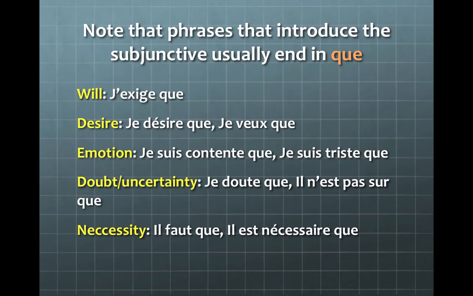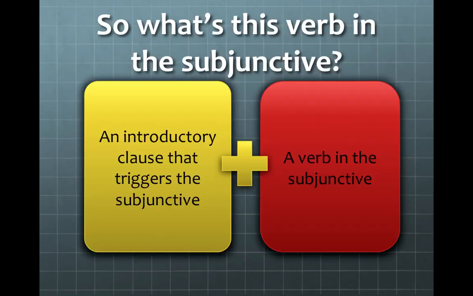Now, you've probably figured it out by now. The phrases that introduce the subjunctive usually end in que. Feel free to push pause in order to take a look at these phrases that end in que. Remember, the clause containing the subjunctive comes right after the word que.